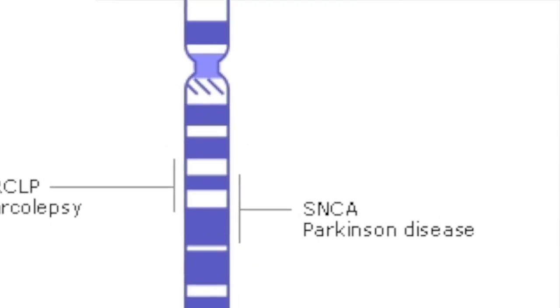More specifically, familial cases of Parkinson's disease can be caused by mutations in the LRRK2 gene, PARK7 gene, PINK1 gene, PRKN gene, or the SNCA gene, or by alterations in genes that have not yet been identified, because scientists don't really know a lot about this disease.